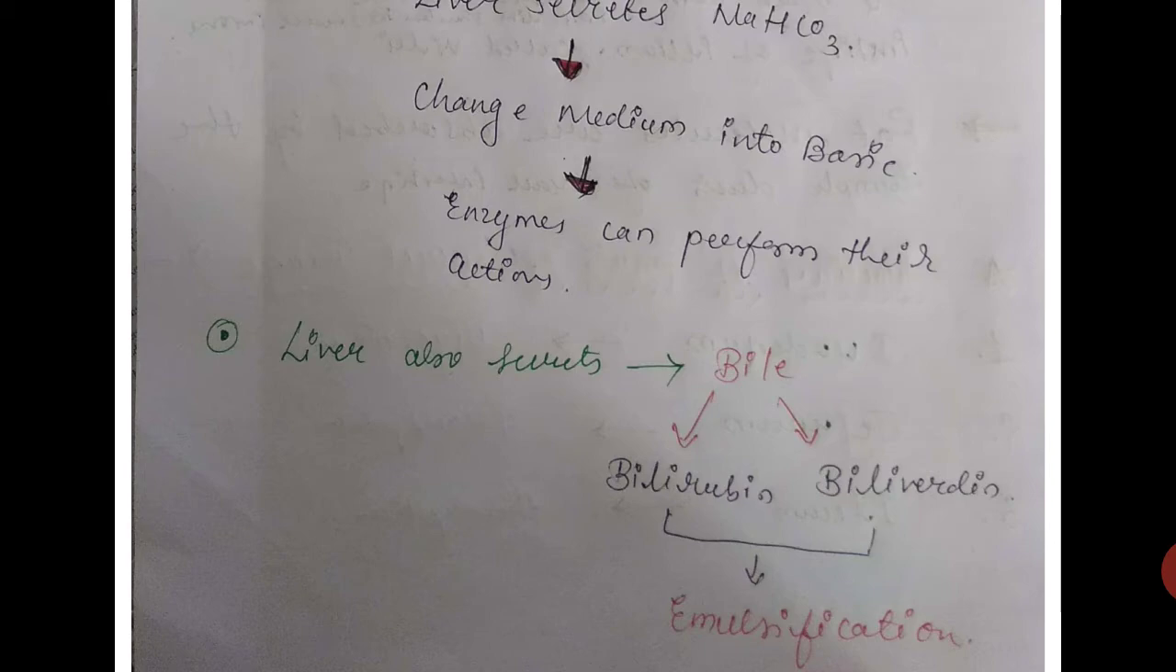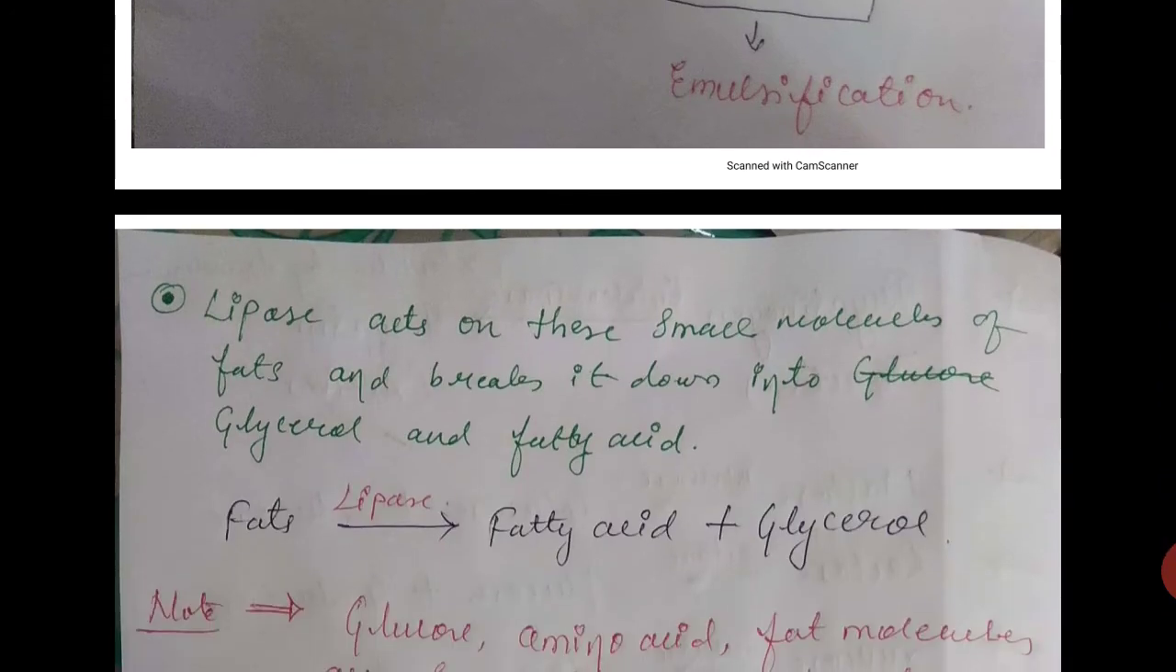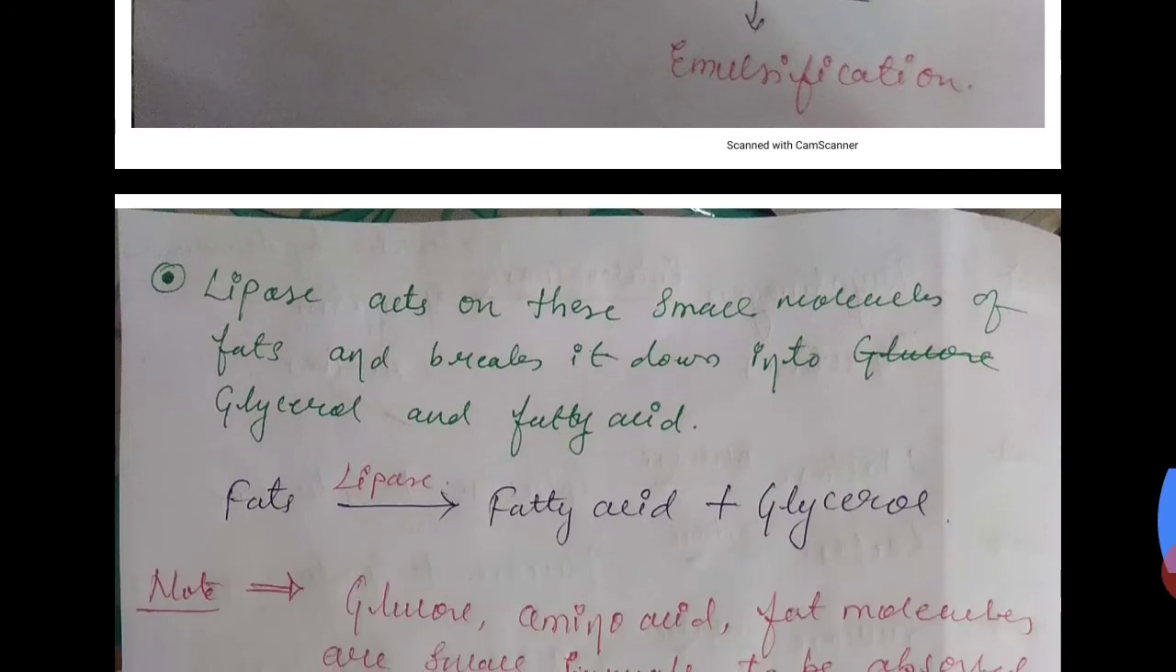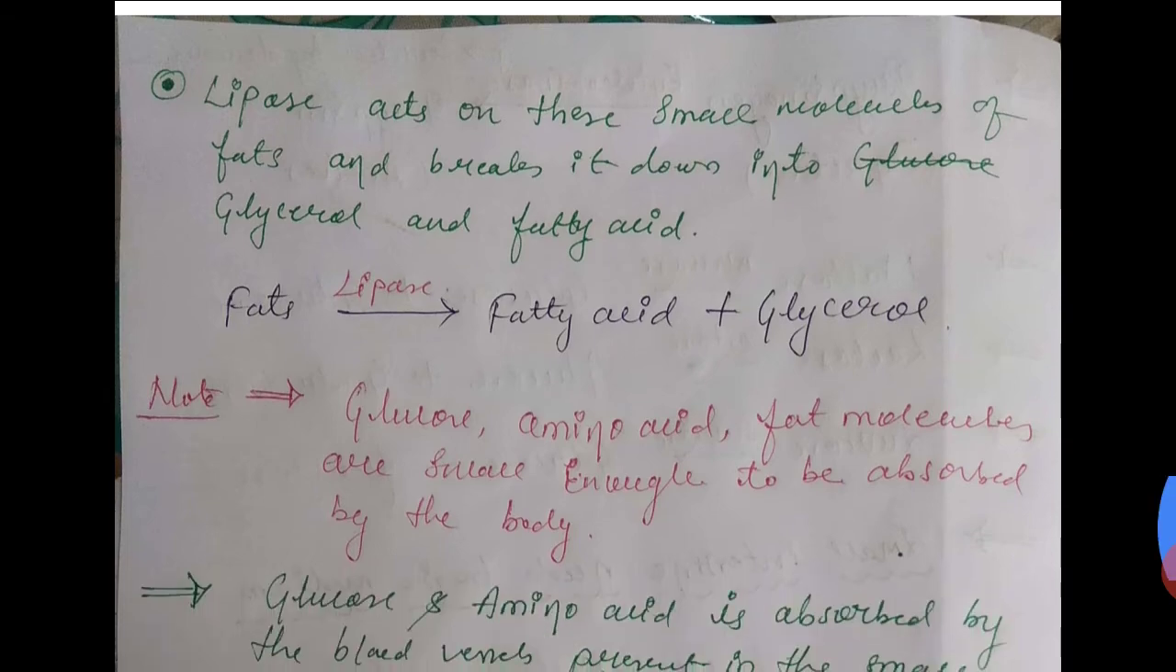This bilirubin and biliverdin help in emulsification, that means the larger fat molecules are converted into smaller fat molecules, which is known as emulsification. And the lipase enzyme, which is secreted by the pancreas, acts on these smaller molecules of fats which we got from the emulsification and breaks them down into glycerol and fatty acids.